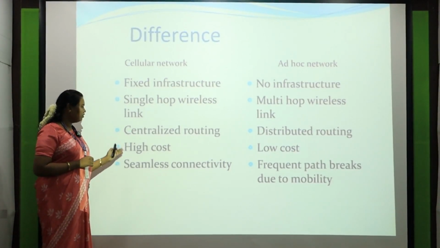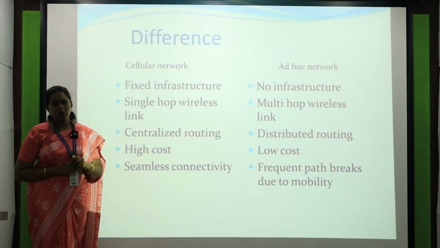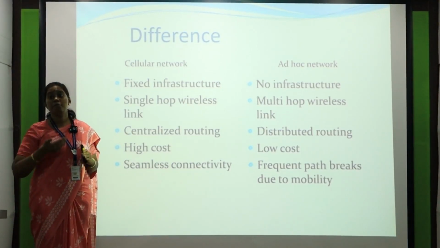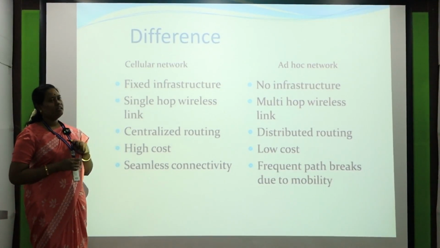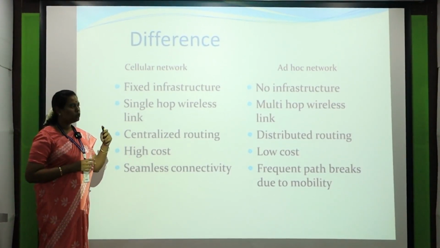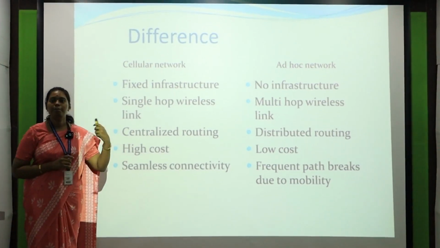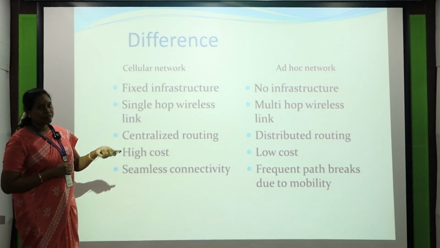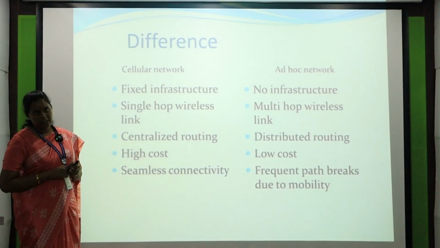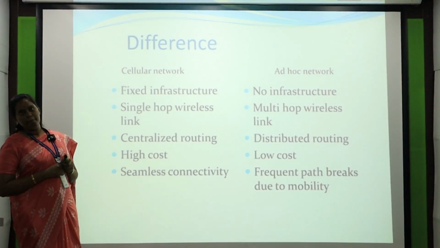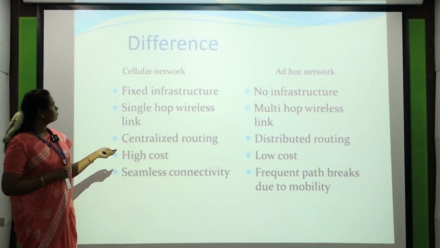The next thing is that in a cellular network no frequent path break occurs, because there is an infrastructure and some procedure to communicate from one node to another. In ad hoc there is no such procedure, because all the nodes are spread out in a random manner, so frequent path breaks will occur. To avoid frequent path breaks, we apply protocols to maintain a routing table and identify a path break. We will see some of the algorithms in upcoming sessions.